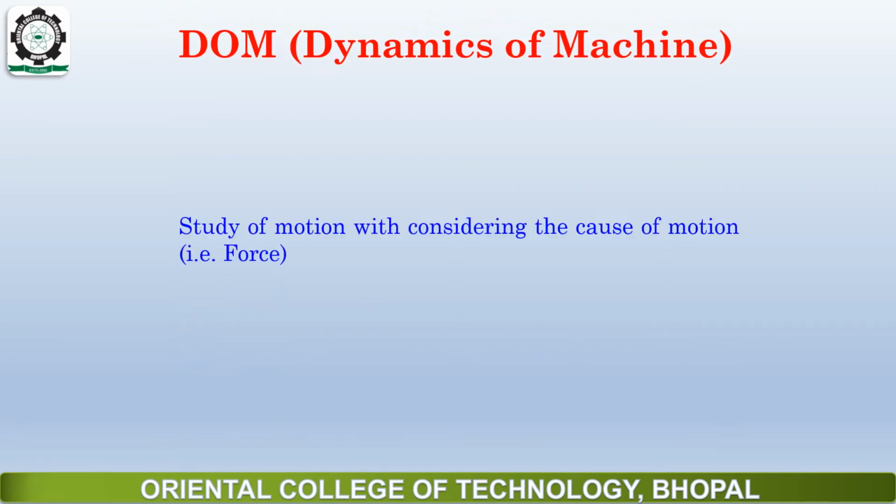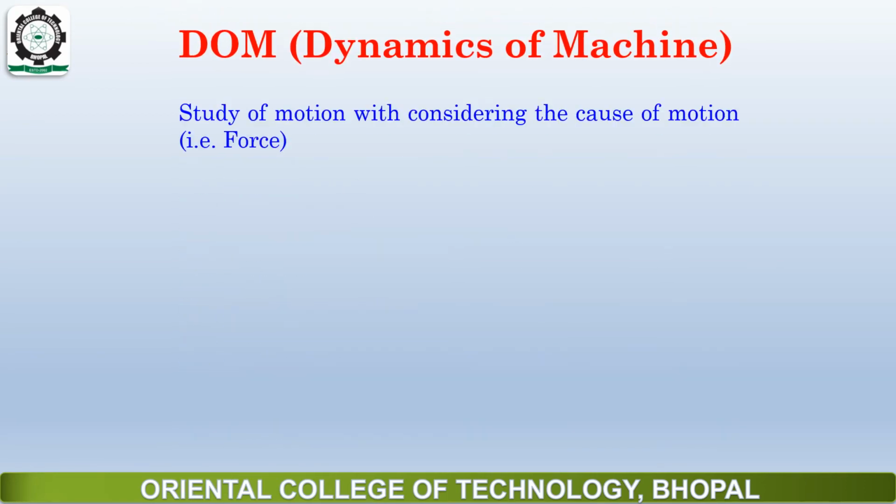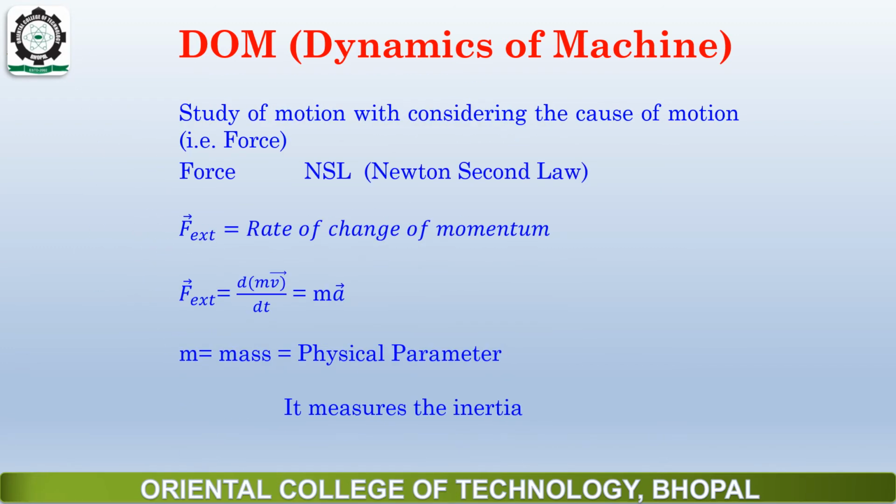Now dynamics of machine. What is dynamics of machine? Dynamics of machine is simply the study of motion considering the cause of motion, which is force. So in the study of motion, if we consider the forces, then it comes under dynamics of machine. If we talk about force, force is introduced by Newton's second law.